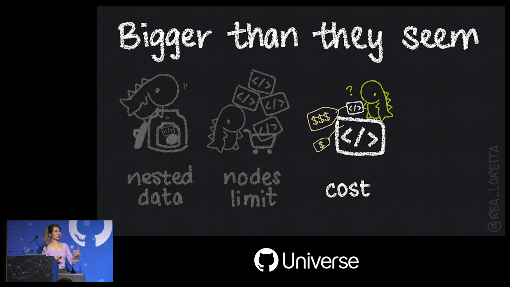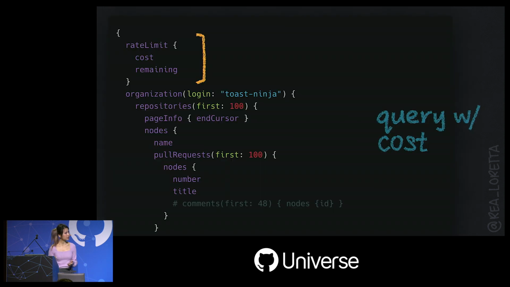It's something that GitHub will compute for us, but through trial and error, we can build some intuition around this. So here's how we can check. This is a special type that we can add at the top level called rateLimit. Here we ask for two properties, cost and remaining. And remaining is like how much of our query allowance is left. Quick note, this is the primary way that GitHub imposes rate limits on GraphQL requests.